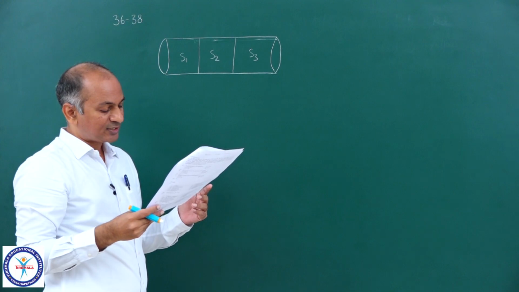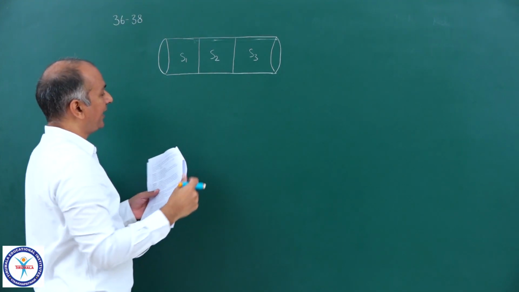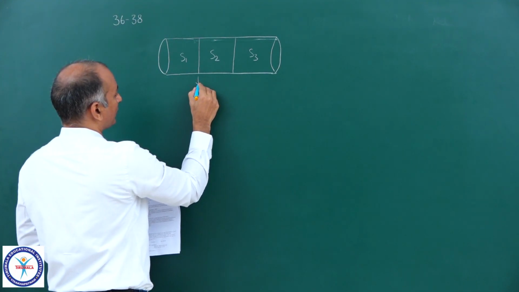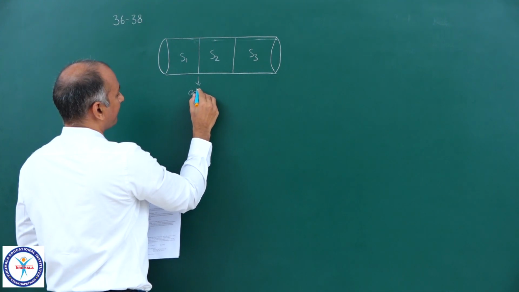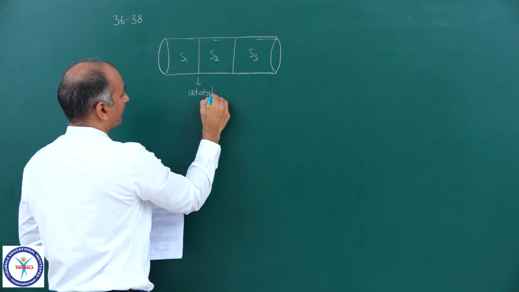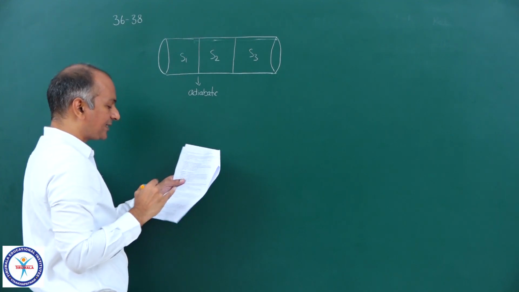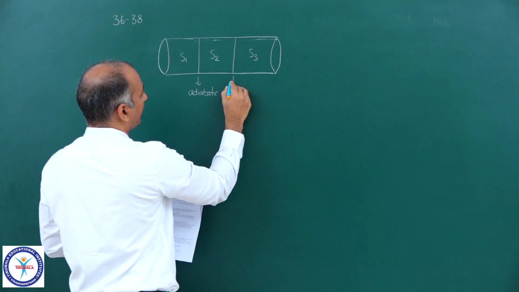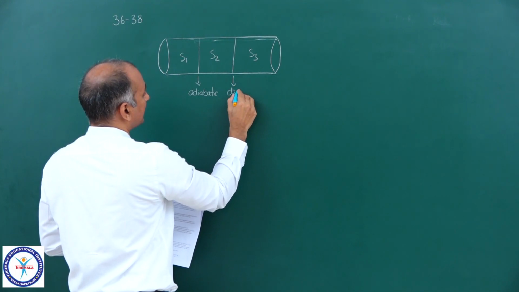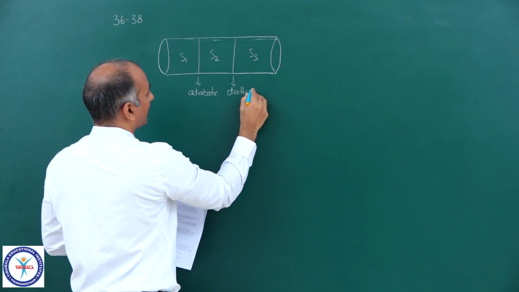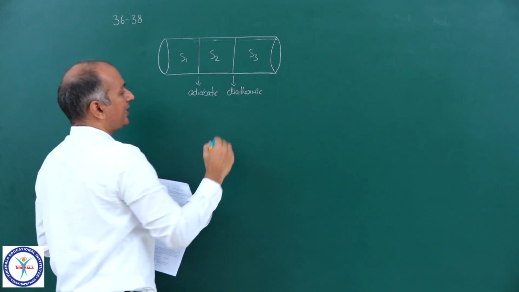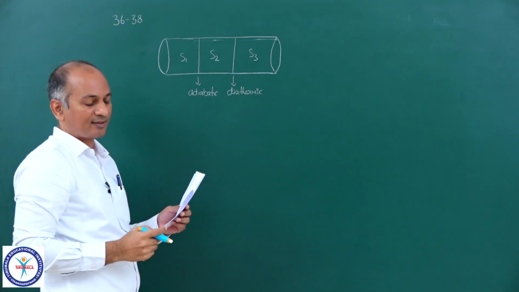Sections S1 and S2 are separated by an adiabatic piston. So this piston is adiabatic. And sections S2 and S3 are separated by a diathermic piston. This piston is diathermic, which allows heat energy to flow through it.